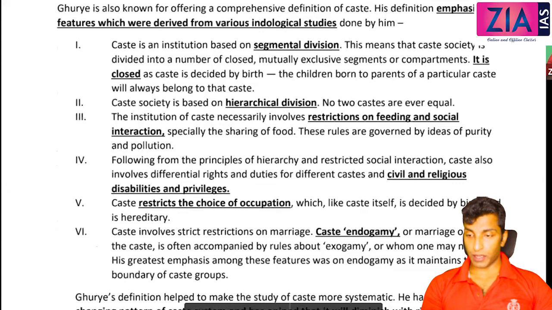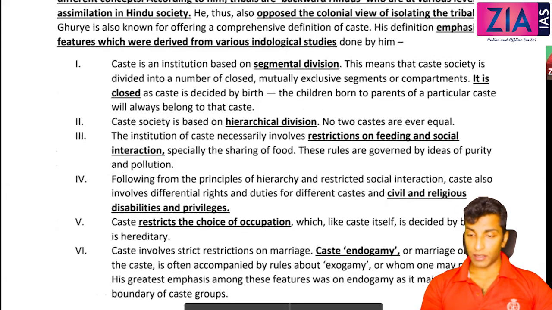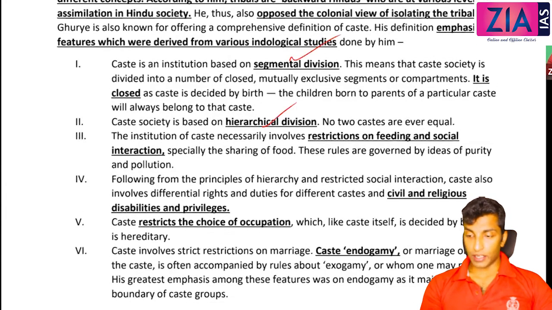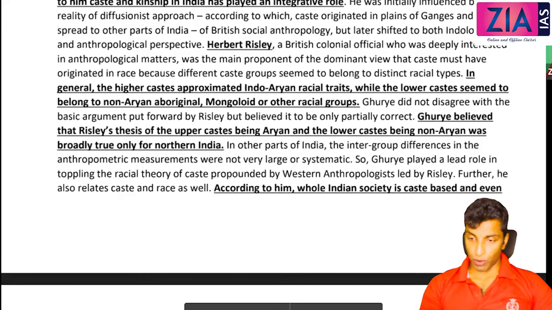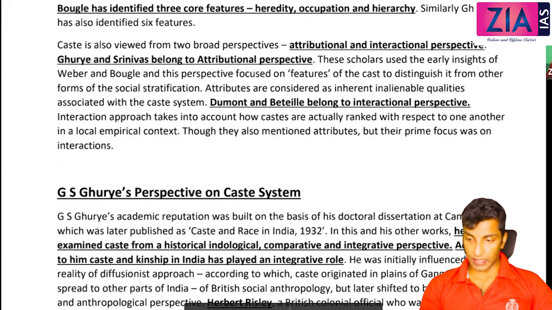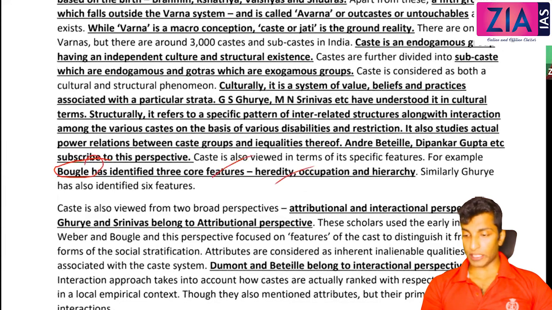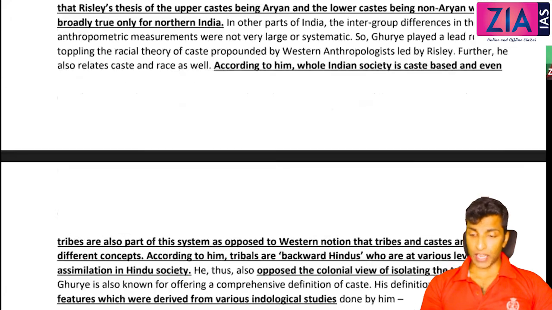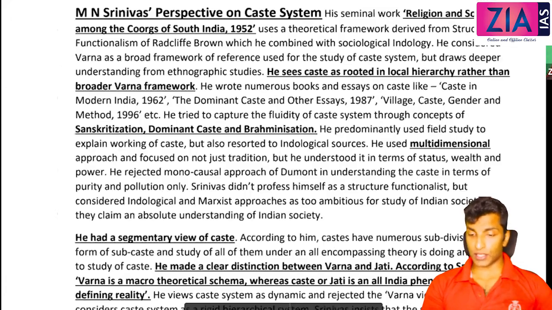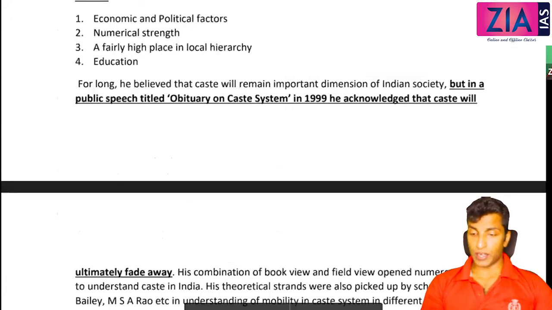These six features, okay? Segmental division, then hierarchical division, restriction on feeding and social intercourse, civil and religious disabilities, restriction on choice of occupation, caste endogamy. You can also write three features given by Bogle, which we discussed here. Bogle has identified three core features: heredity, occupation and hierarchy. So already you have two thinkers. Apart from that, in general, I gave you features in the beginning of this discussion, right?